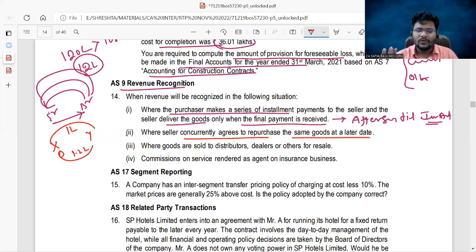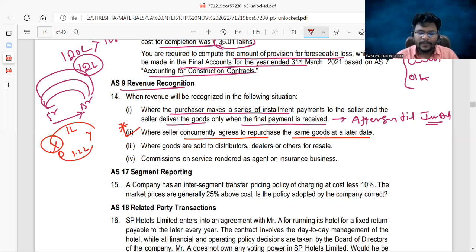The revenue is not related to the gross cash inflows. The revenue is really the interest income, which is earned by the primary party. The interest is generally recognized on a time proportion basis, but the gross cash flows we never recognize as revenue. This case we already saw directly in the classroom, and this is an important case as well. A number of times it has already been tested in the exams.